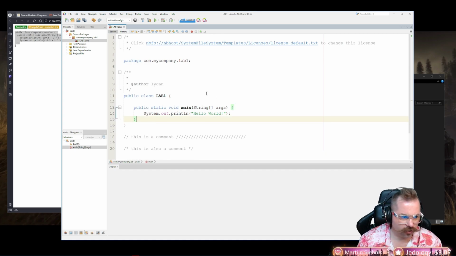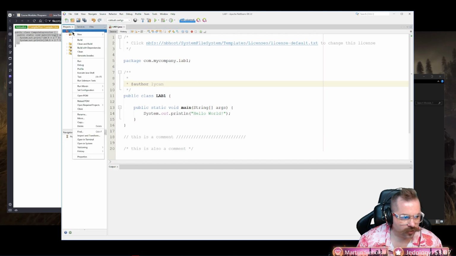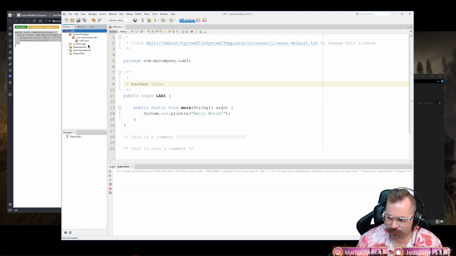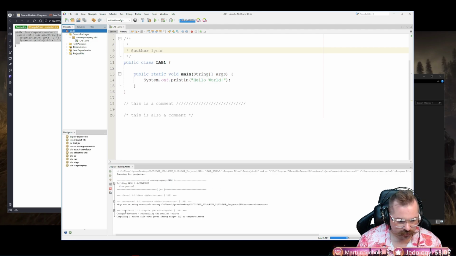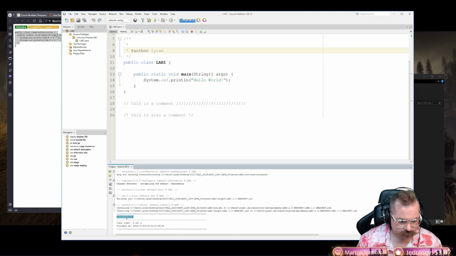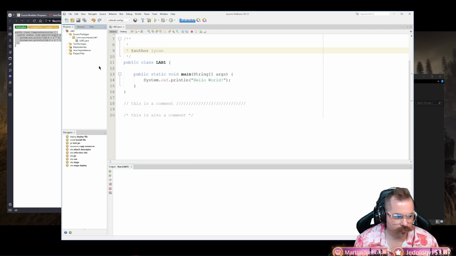if we want to run this, we've got two options. We can right click and click run, or we right click on Lab 1 up here and click clean and build. And notice we've got stuff going on down here. And once it's done, you're going to see build success right here. Build success. Okay? That means that it compiled everything properly. So then if I want to run it, we'd click run project.